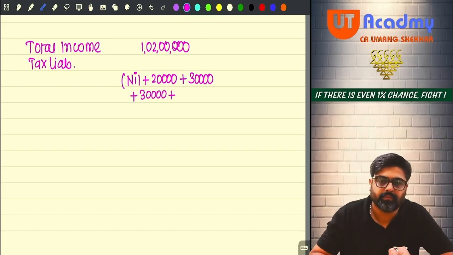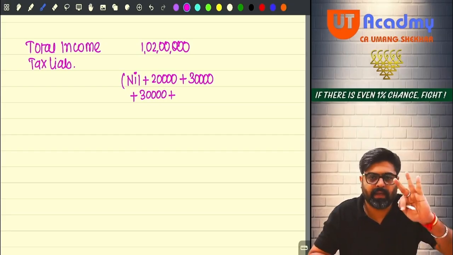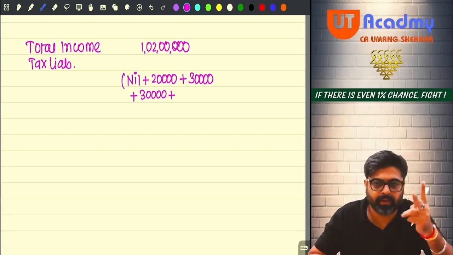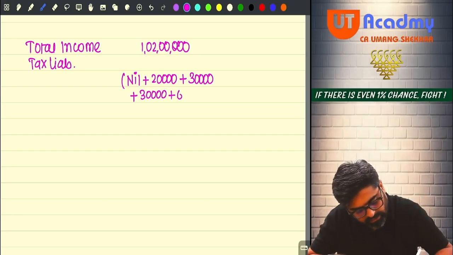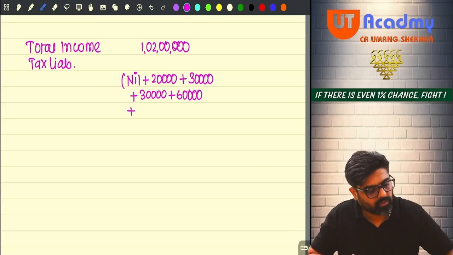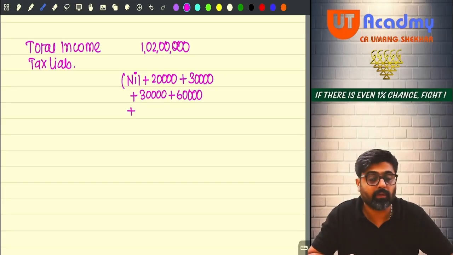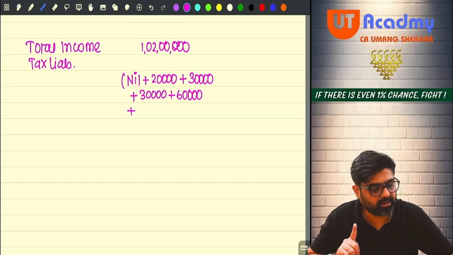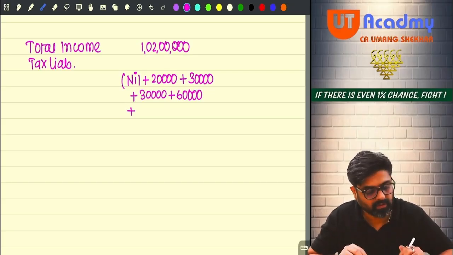Then 12 to 15, 3 lakh rupees. On that 3 lakh you are going to pay 20%. So it will be 60,000. And total income over and above 15 lakhs: 1 crore 2 lakh minus 15 lakhs, it will be 87 lakhs. On 87 lakh you are going to pay 30%.